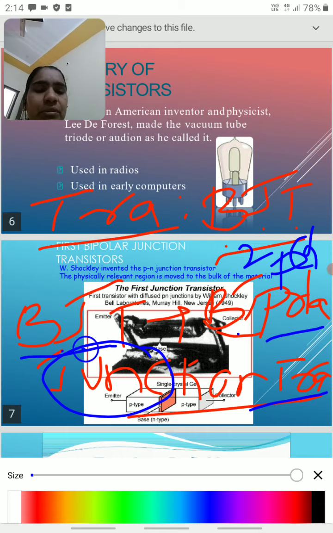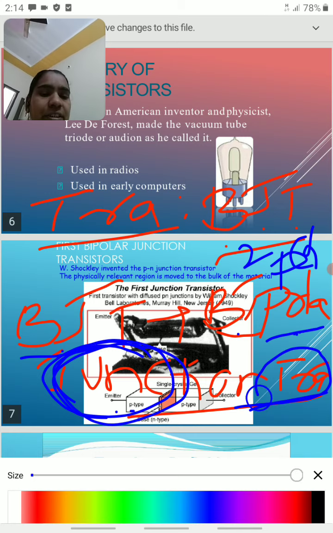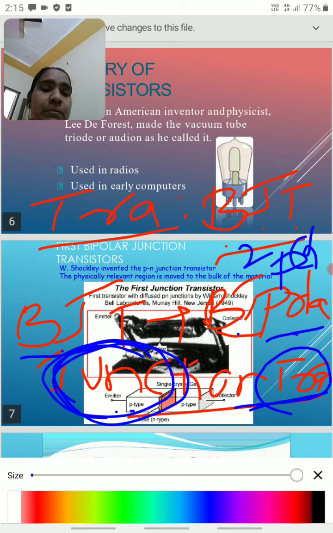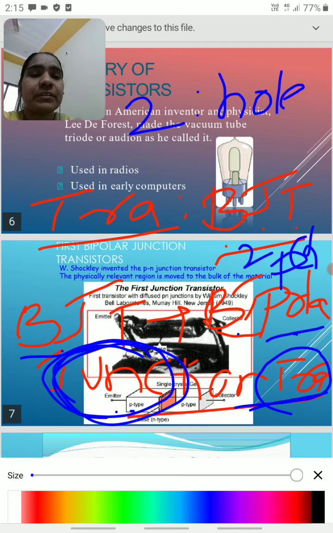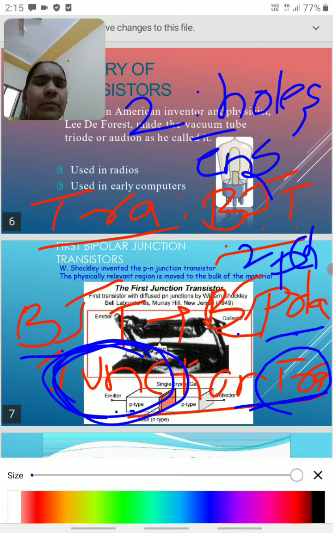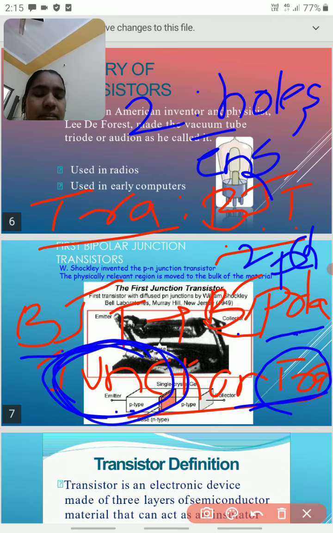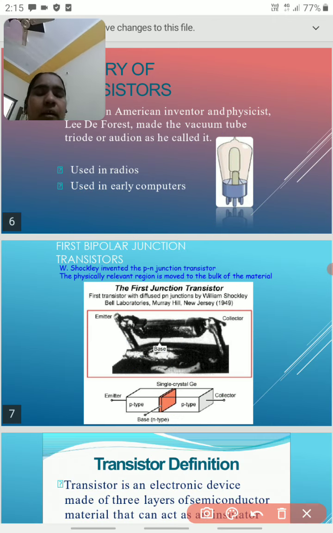Bi means two, polar means charges, and junction, we will see the definition of the junction also, and next one transistor. BJT, or transistor, is run by two types of charge carriers, that are holes and electrons. That is why we call it bipolar junction transistor. So here we will see some information about holes and electrons.